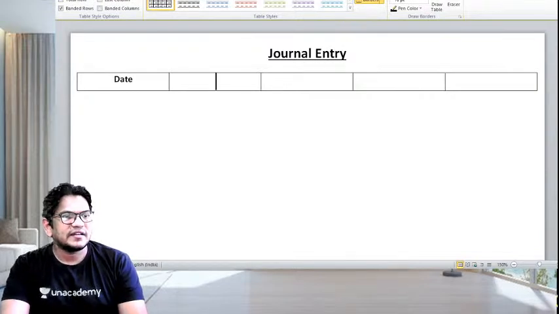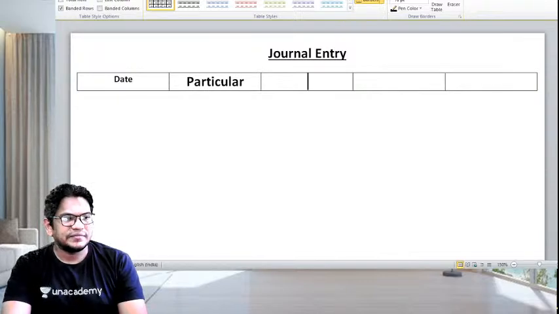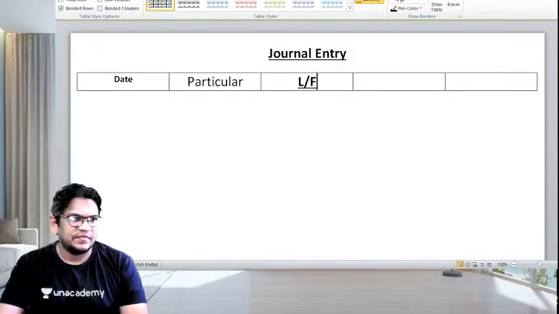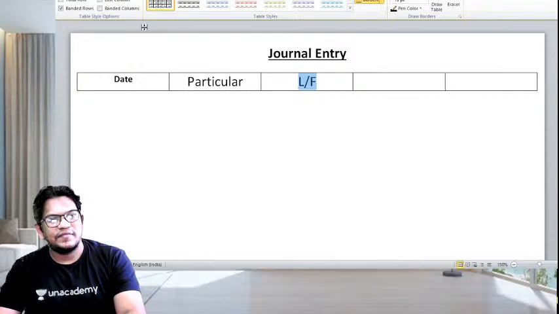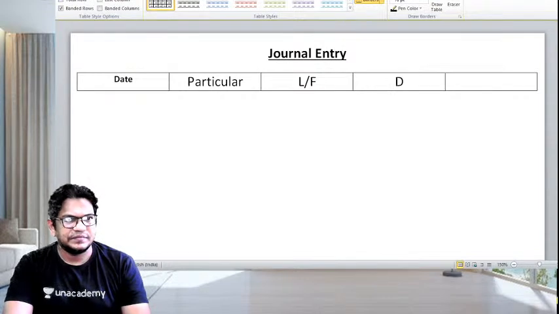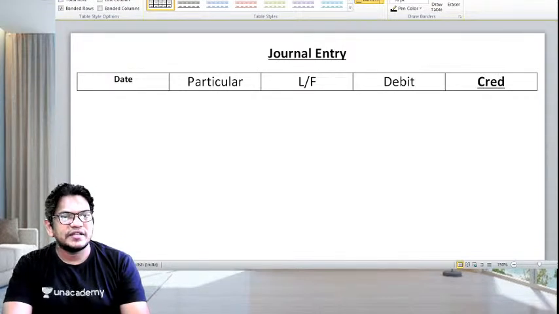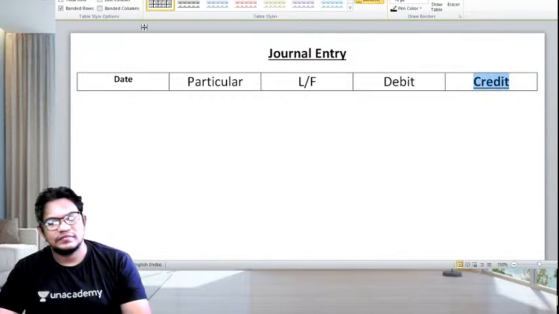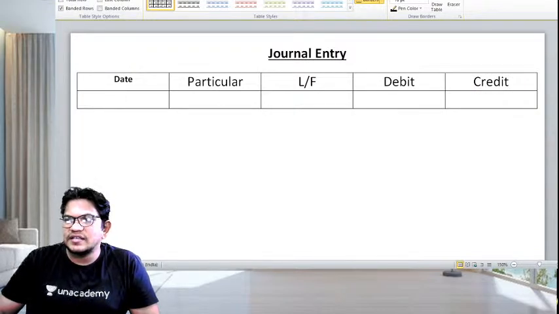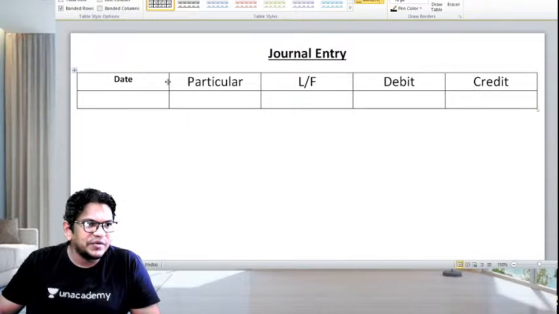Let's start: date, particulars. This is your debit side, and this is your credit side. Draw the columns. Start drawing the columns guys, because we are going to solve the problems today on issue of company shares, accounting for issue of company shares.